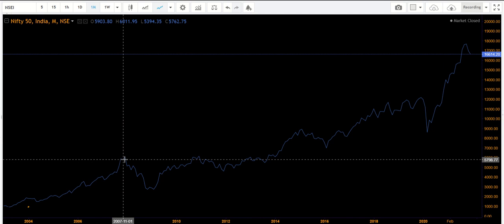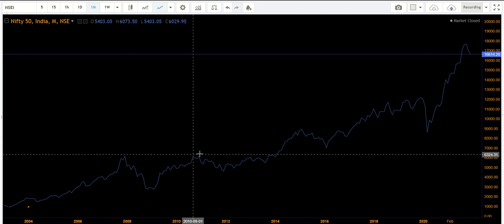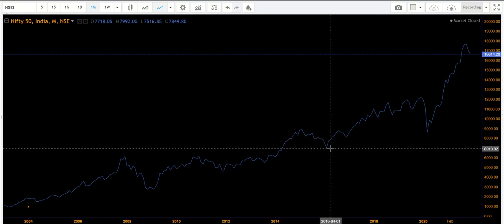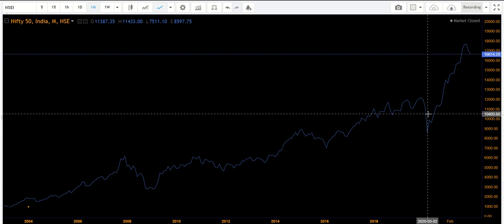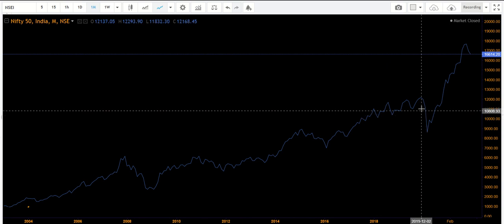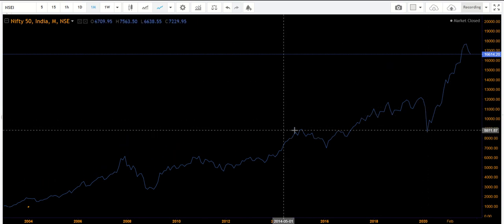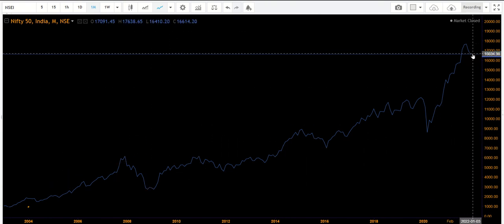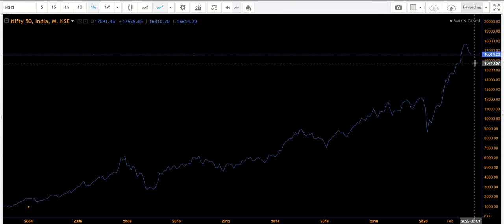Okay. The point we have to note here is whenever there is a considerable down move, again there is a bounce back. Down move, bounce back. Down move, bounce back. Down move. This is the panic selling due to the pandemic during 2020. Down move, again a very good bounce. So after every reasonable down move, a very good bounce is coming. So this is going to repeat. This is going to repeat forever.